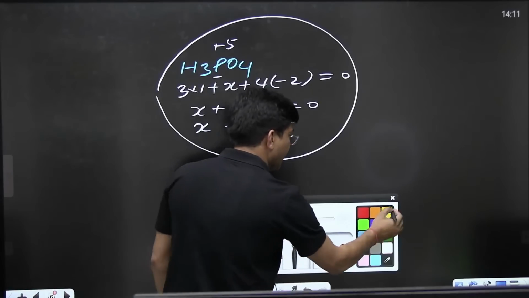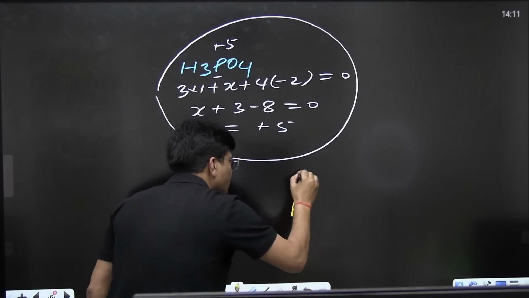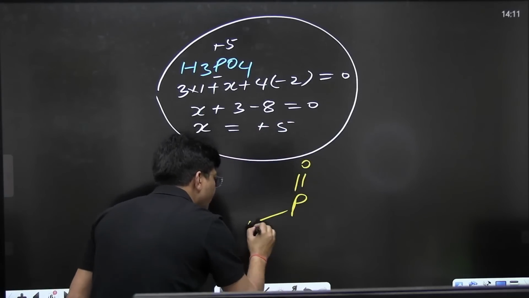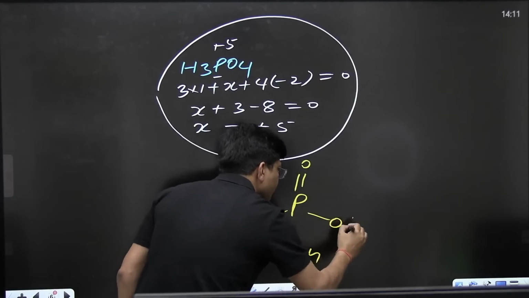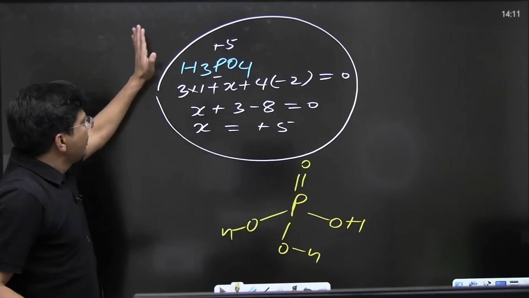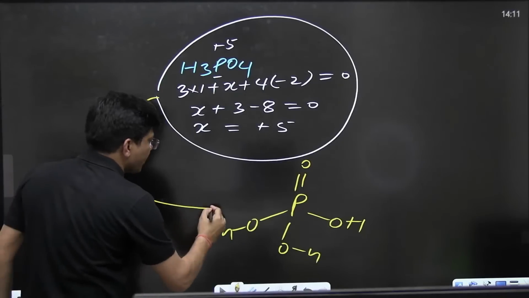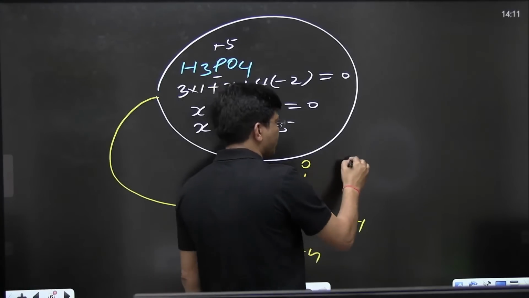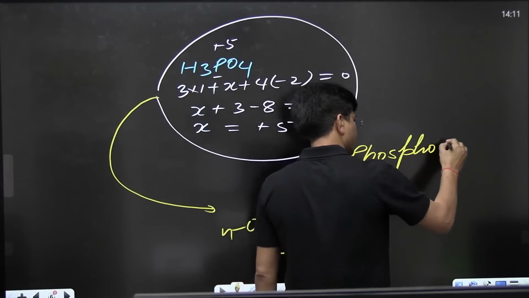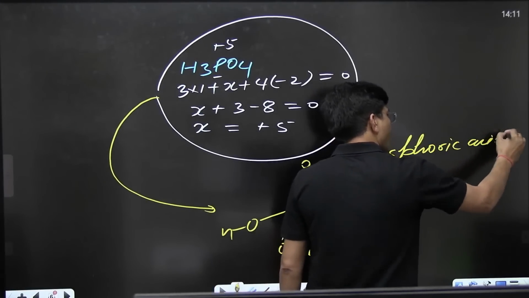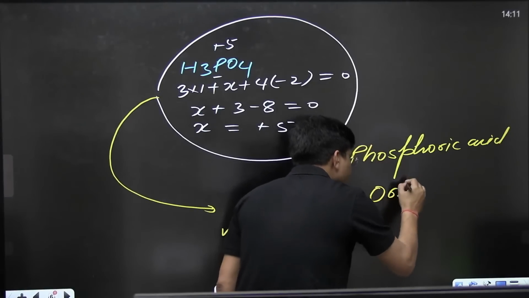Its structure will be like this: P double bond O, OH, OH, OH. This is phosphoric acid. You can call it phosphoric acid or you can call it orthophosphoric acid.